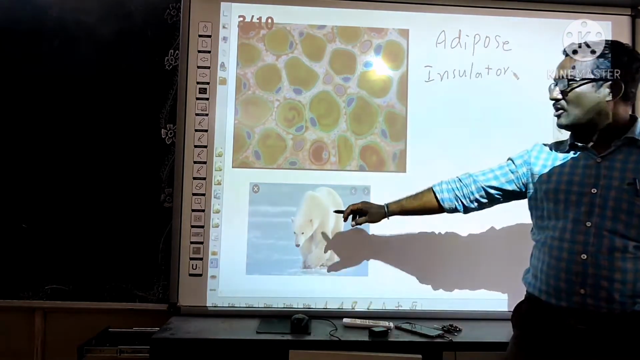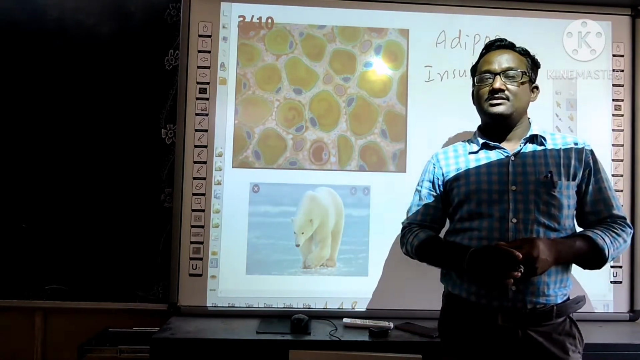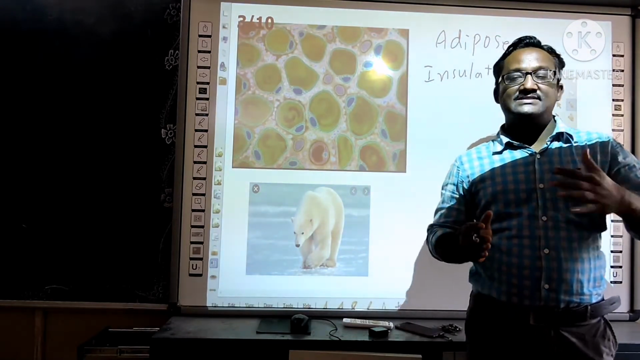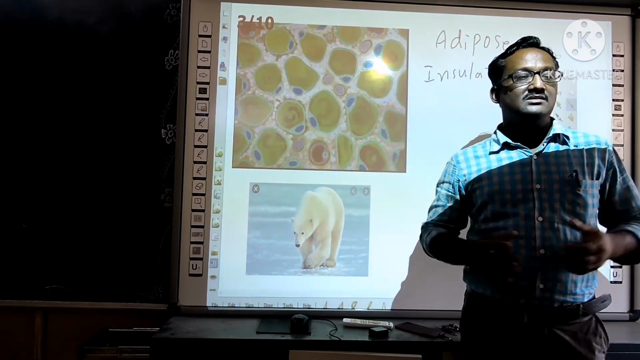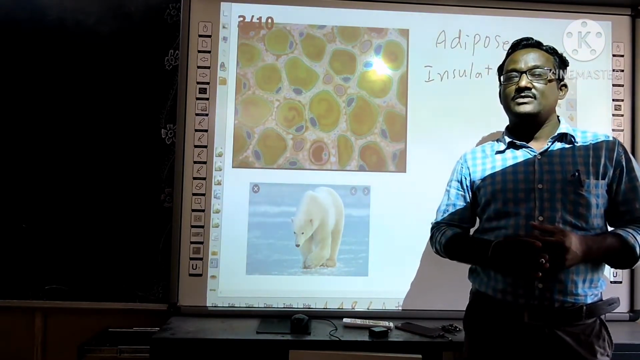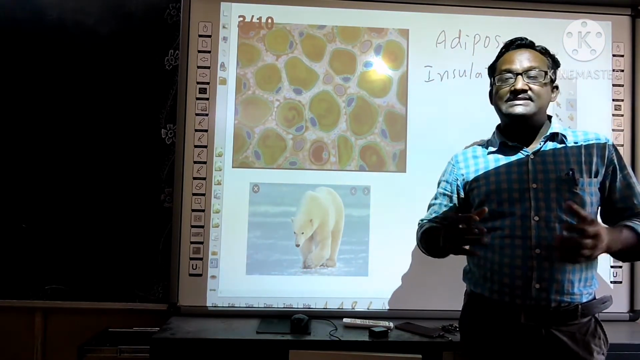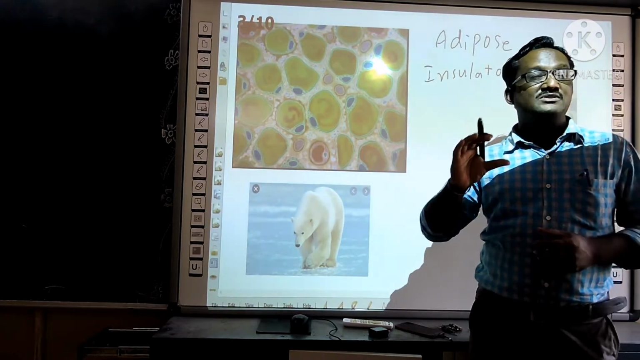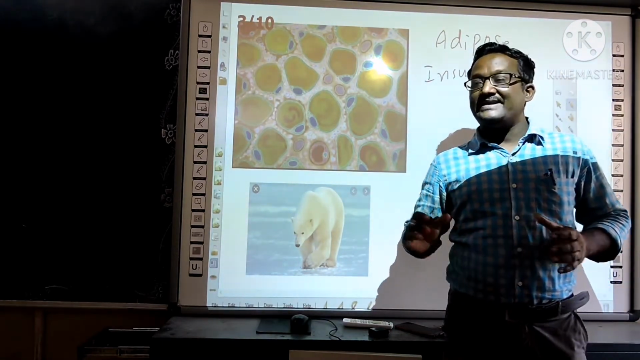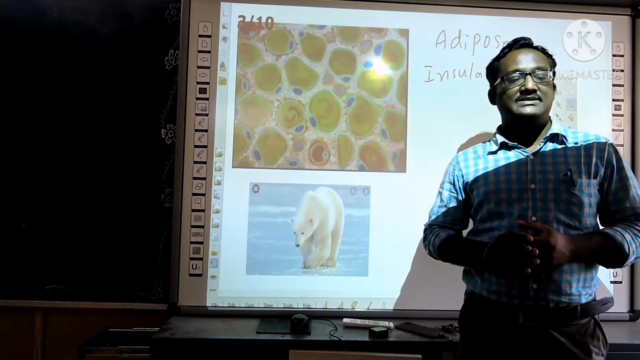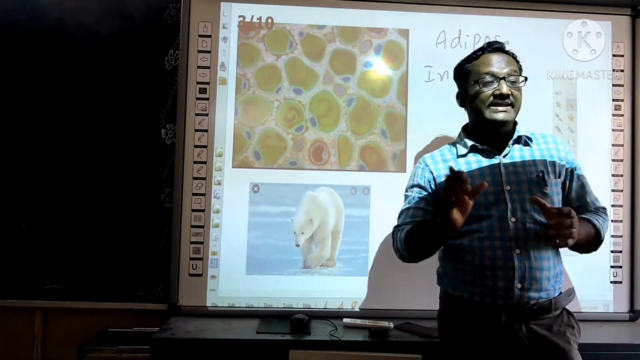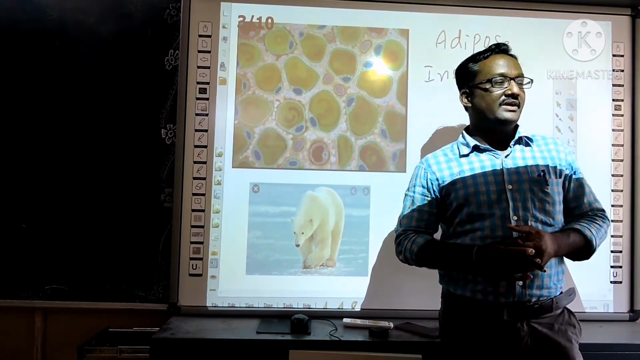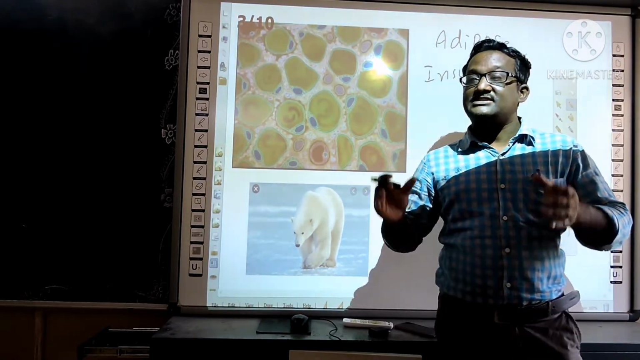Especially in polar regions, there is minus degrees temperature. In polar bears, whales, and seals, below their skin there is a thick adipose tissue. We call it blubber. That blubber prevents the escape of heat from their body. That's why they can survive in that extreme cold.